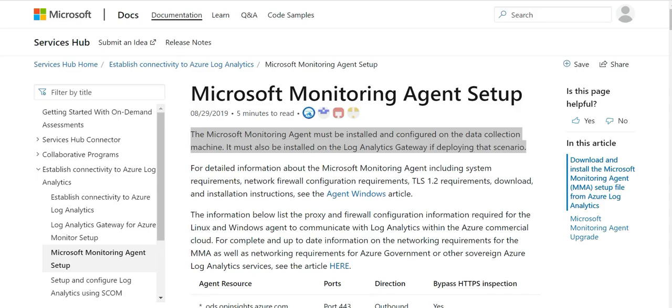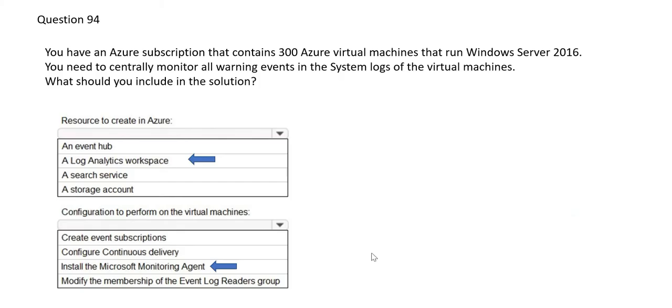So where do we install this? This is installed and configured on data collection machines. So whatever, in this case 300 virtual machines, we will install it there because from there we need to collect the data. That is point number one. The second point is it must be installed on Log Analytics Gateway also if you're deploying that scenario. Okay. So these two are our final answers. Let's move to the next question.